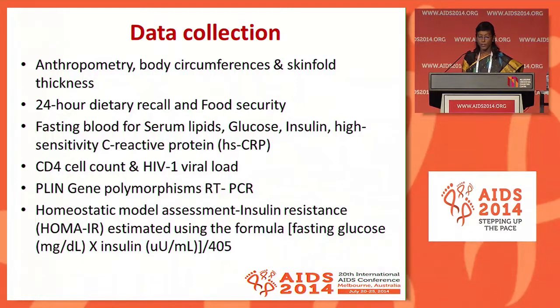The data was collected on anthropometry, body circumferences, including chest, waist, and hip measurements, and skin fold thickness from triceps, biceps, suprascapular, and suprailiac sites. A 24-hour dietary recall was done and food insecurity was assessed. Fasting blood was collected for serum lipids, glucose, insulin, CD4 cell count, and viral load. Gene polymorphisms were determined by RT-PCR, and insulin resistance was calculated using the HOMA score.